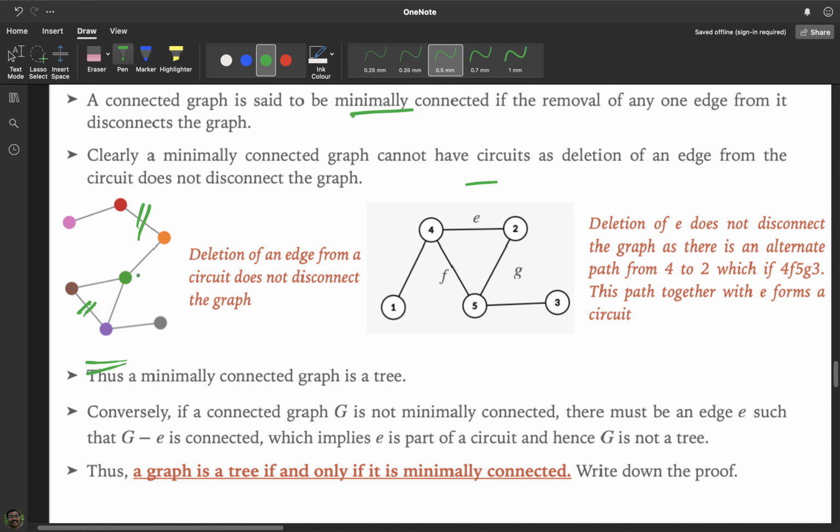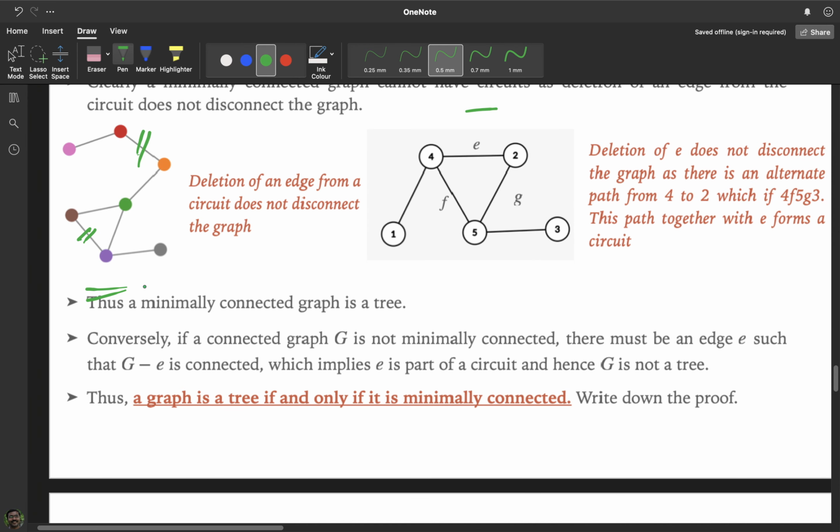So there cannot be circuits anywhere. If there is a circuit, if you delete one edge from the circuit, the graph will still be connected. Similarly, we proved that if a connected graph is not minimally connected, then it is not a tree also. So we have to show that every tree is minimally connected. I am taking a tree, and I am going to show that a tree is minimally connected.